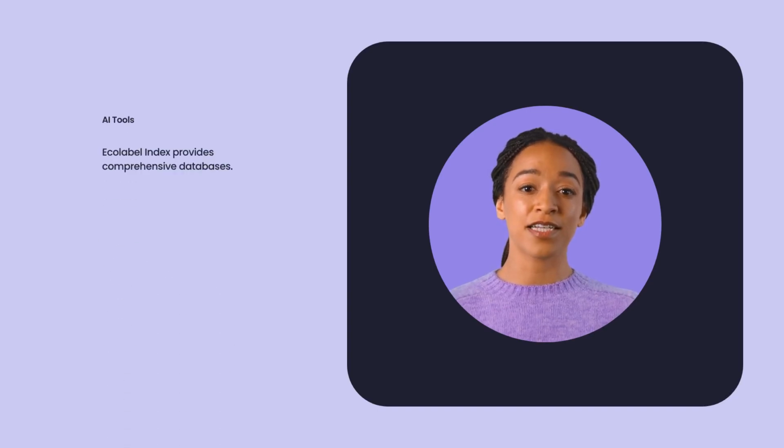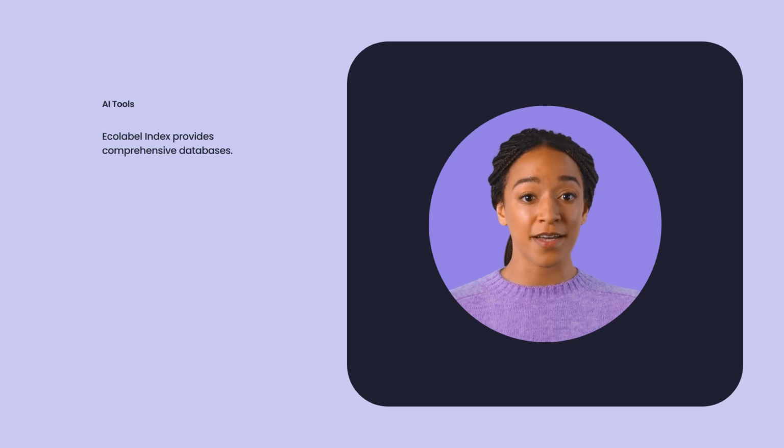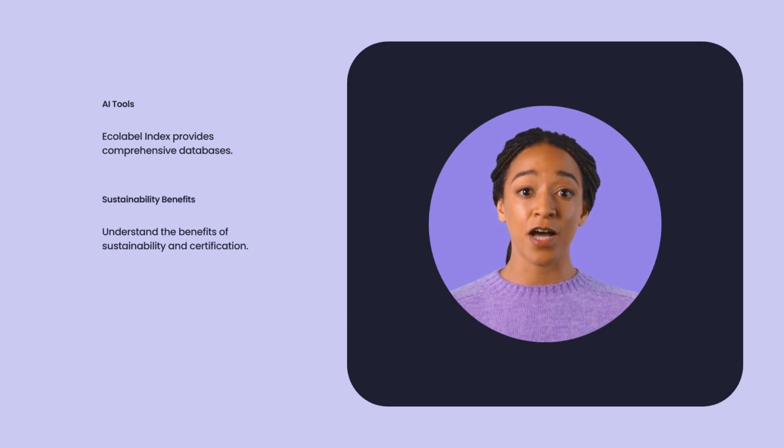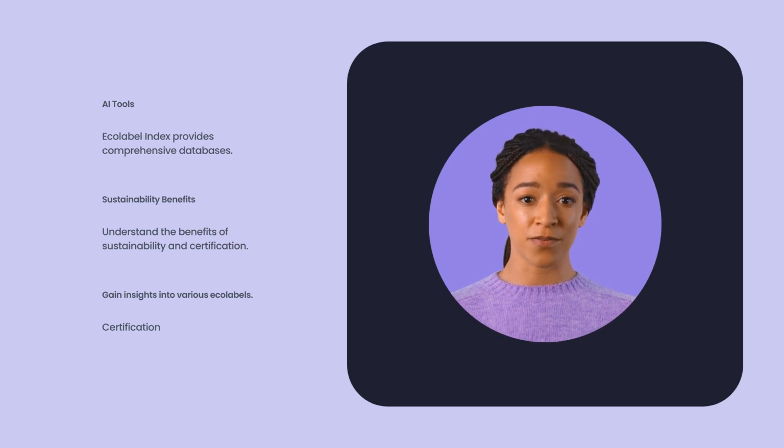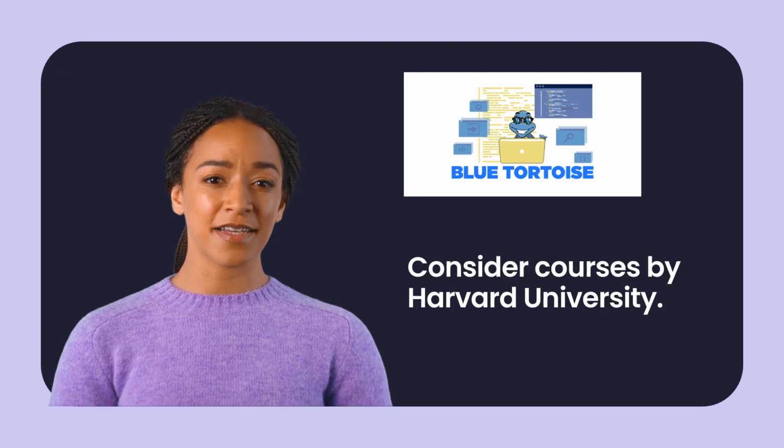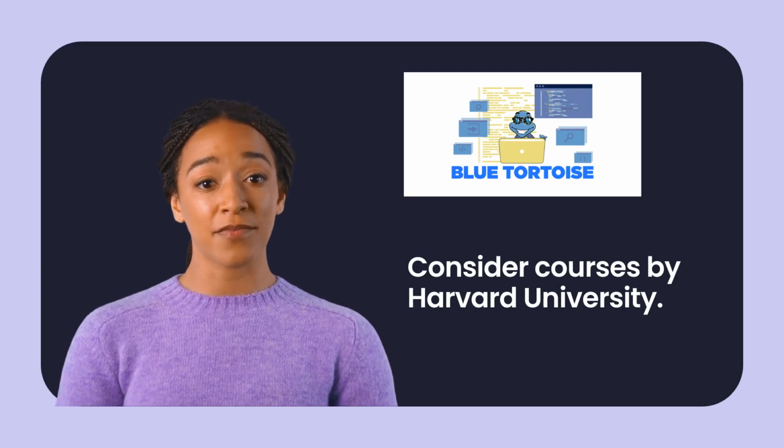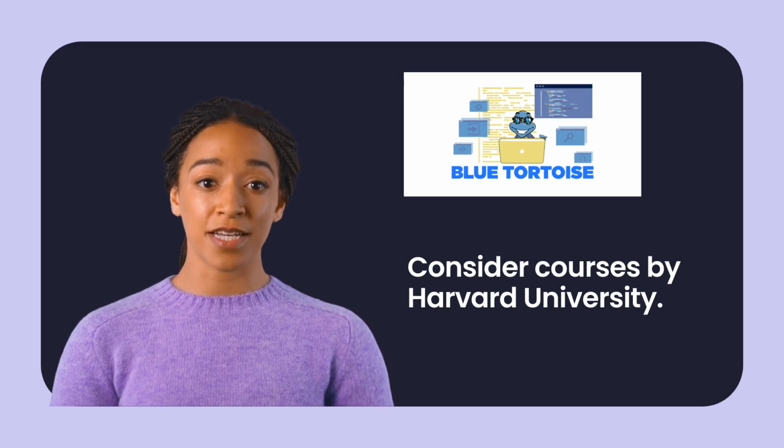AI tools such as Ecolabel Index provide comprehensive databases of ecolabels, helping you understand the benefits of sustainability and certification. Finally, consider taking courses like Sustainability and Environmental Management by Harvard University to deepen your knowledge and make strategic decisions.